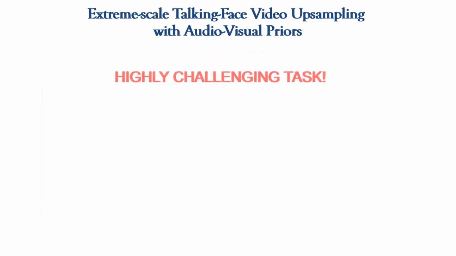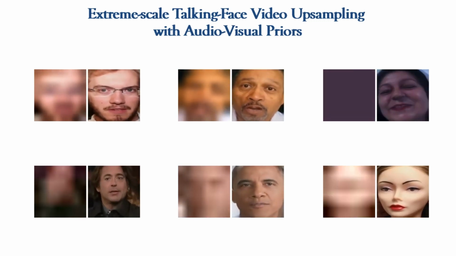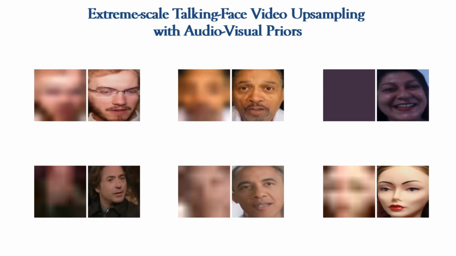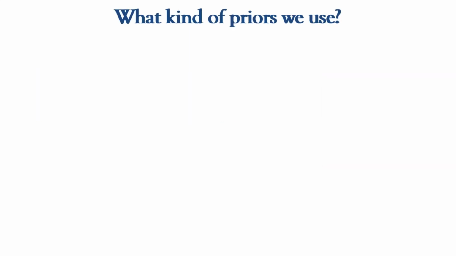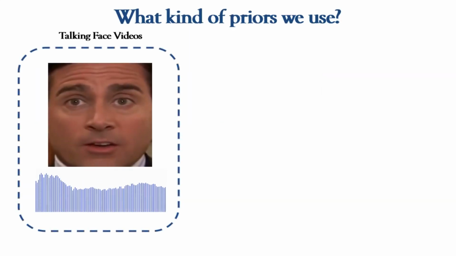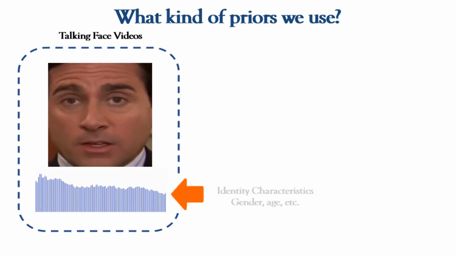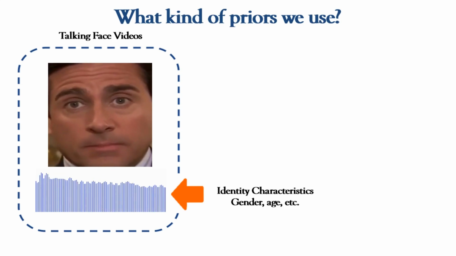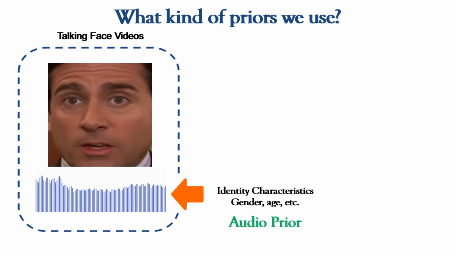Though this is a highly challenging task, we present a novel neural network to generate highly realistic talking face videos generated from extremely low-resolution versions using the right set of priors. Talking face videos are often accompanied by speech that is in sync with the speaker's lip movements. Speech can provide us with identity characteristics like gender and age and essential information about the lip movements of the speaker. We thus decide to use this as our first prior.